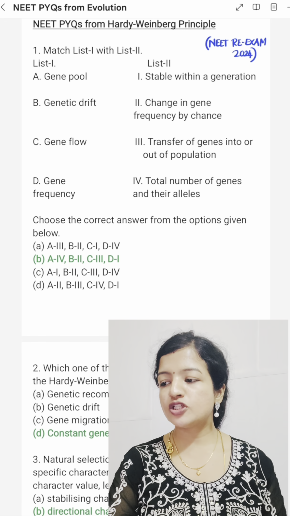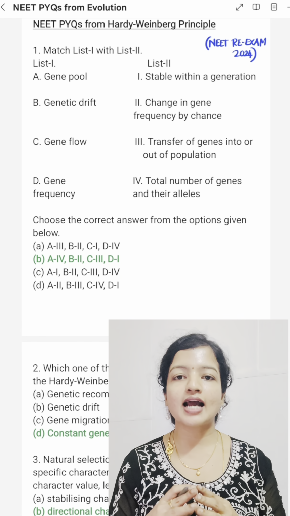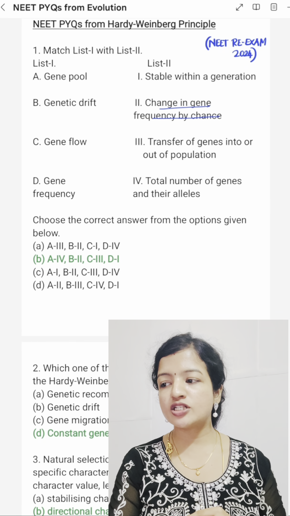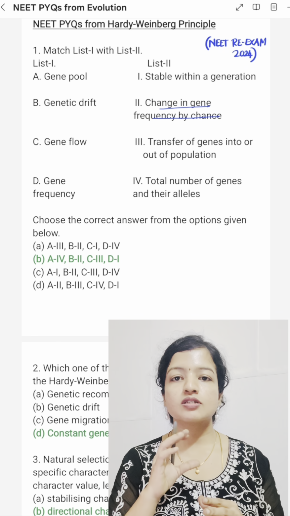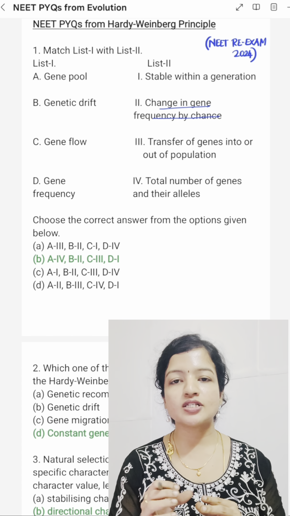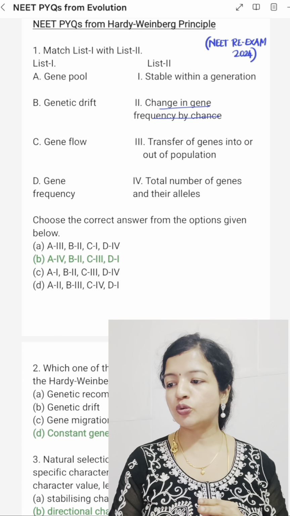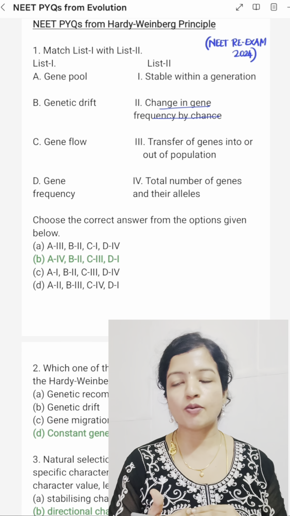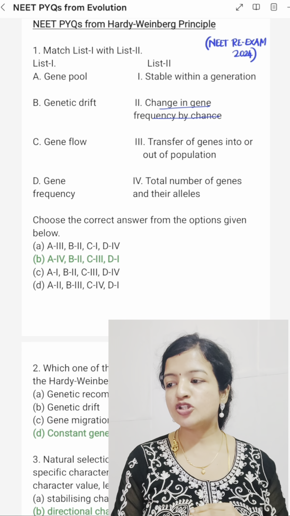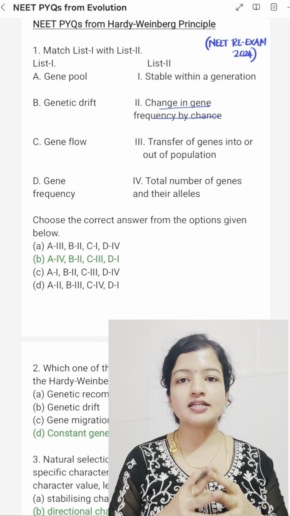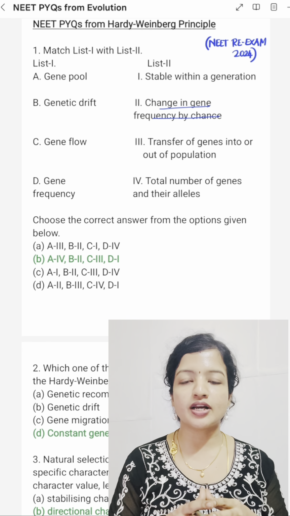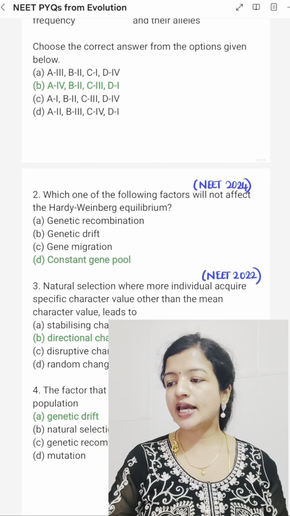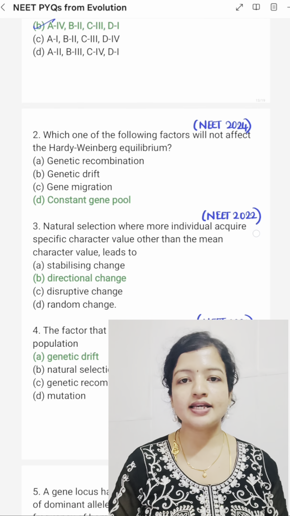So A, gene pool means total number of genes and their alleles in a population. A, 4. Then genetic drift means change in gene frequency by chance. So genetic drift is when gene frequency changes due to some random events. So B, 2. Then gene flow means transfer of genes into or out of the population. So C3. Then gene frequency is stable and constant within a generation according to the Hardy-Weinberg principle. So D1. So option B, A4, B2, C3, D1 is the correct answer.